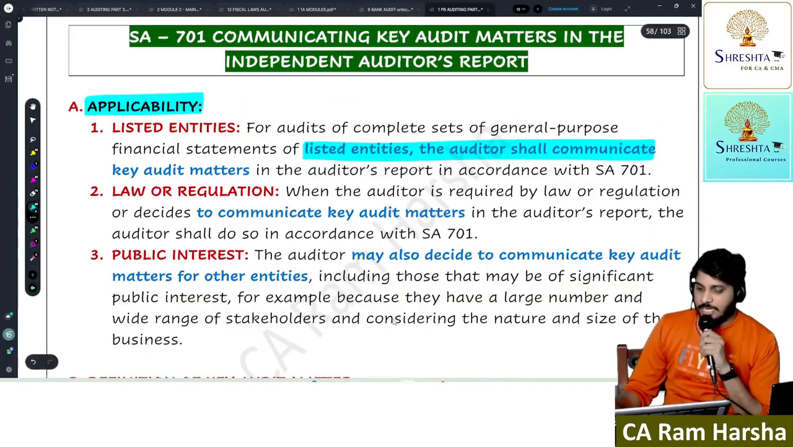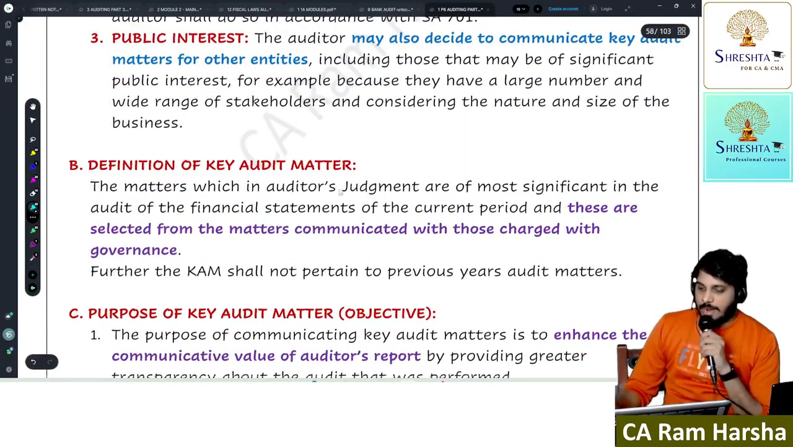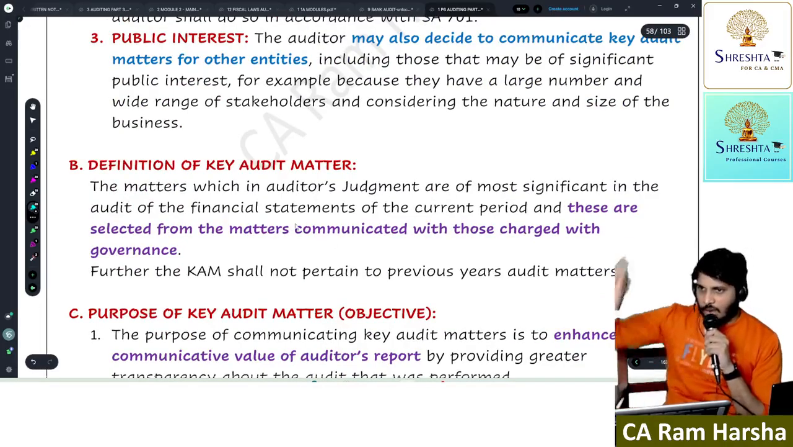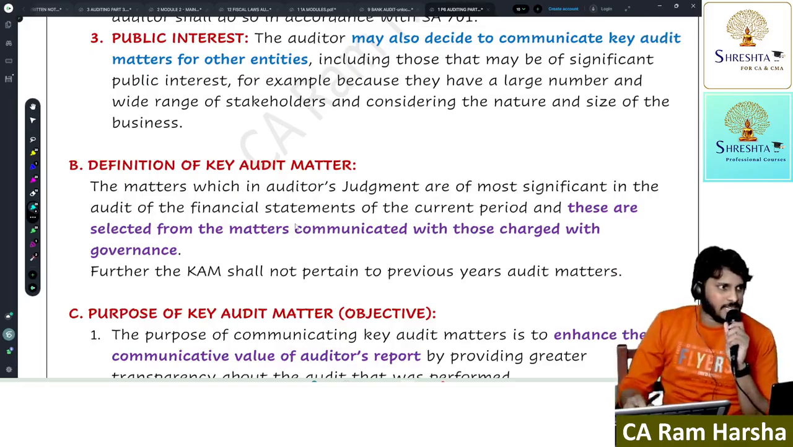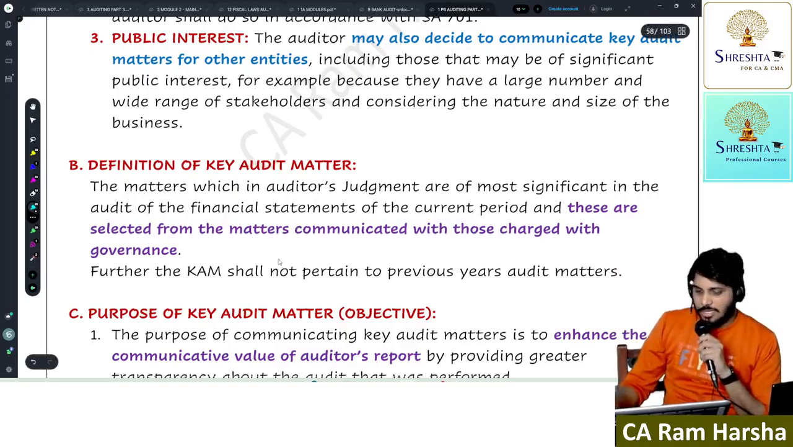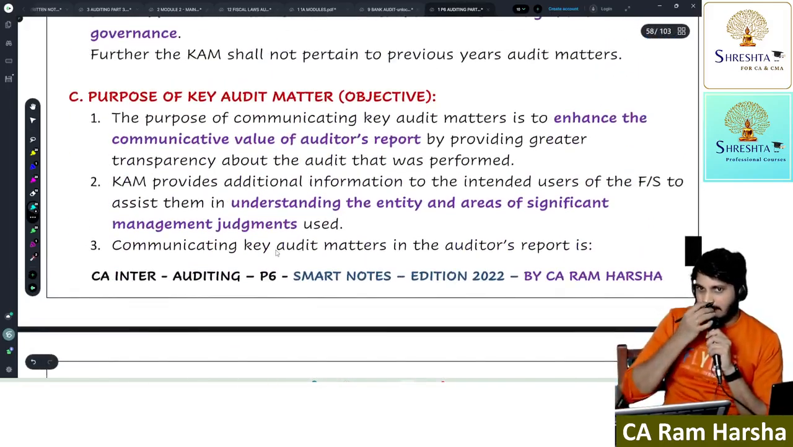You see the definition in our book? Key audit matters are the matters which in the auditor's judgment are most significant in the audit of financial statements of the current period. These are selected from matters communicated with the audit committee. That's what they wrote in Apple. Here they wrote, those charged with governance. Yes or no?